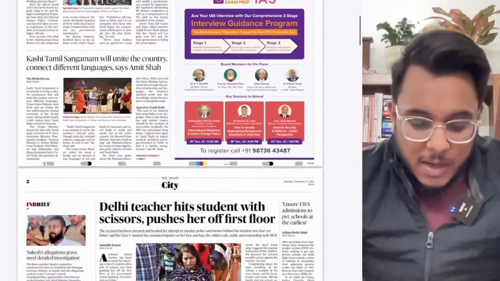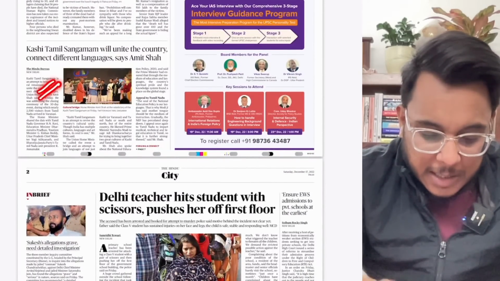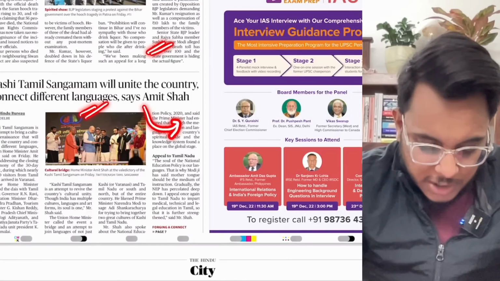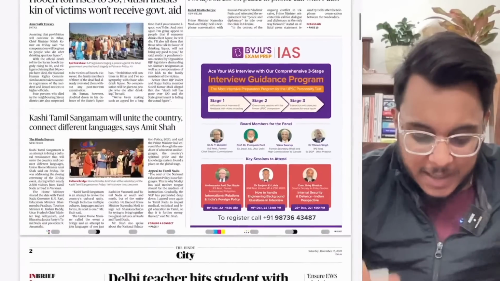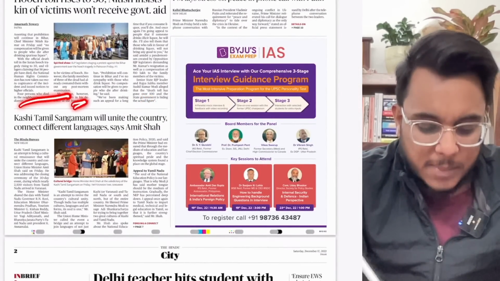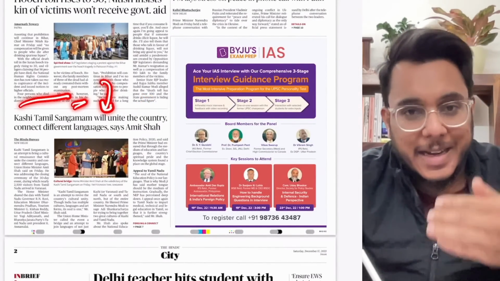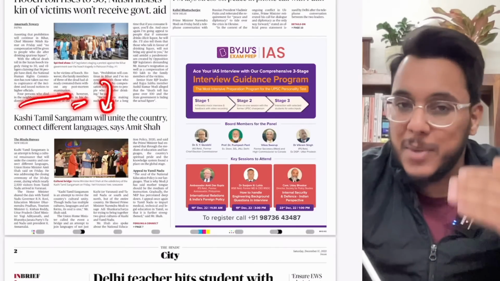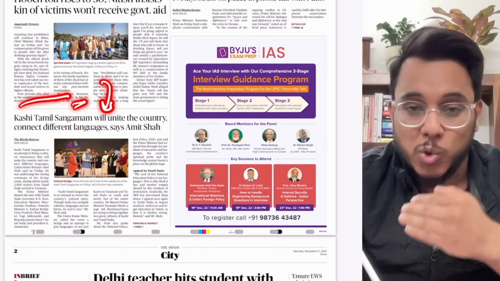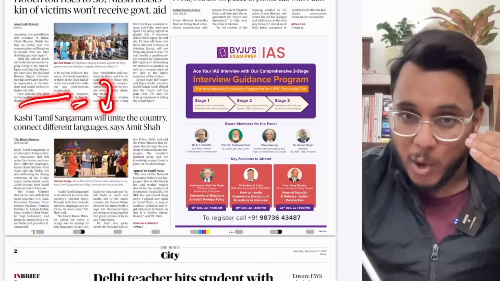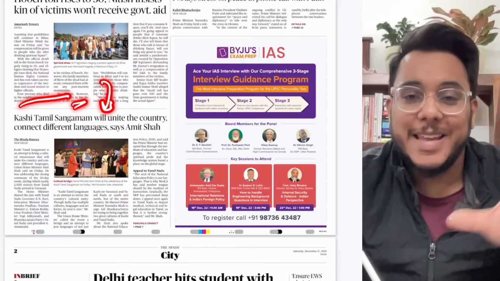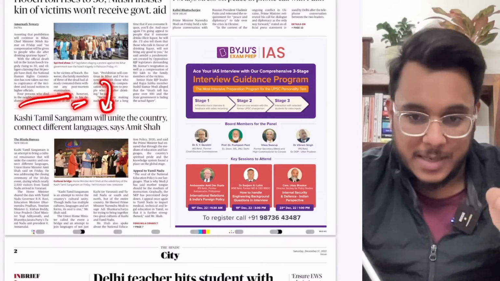Fine. Now, moving on: Kashi Tamil Sangamam will unite the country, connect different languages, says Amit Shah. You don't need to see the statement, but understand this: what is this Kashi Tamil Sangamam? It is a cultural exchange program between Kashi, that is the north, and Tamil Nadu, that is the south. Students and teachers from the south will travel to the north, and from the north they will travel to the south so that they can experience the culture. Is it clear or not?